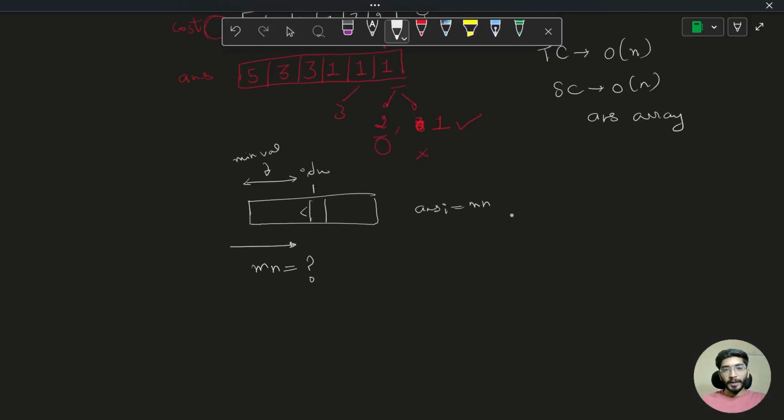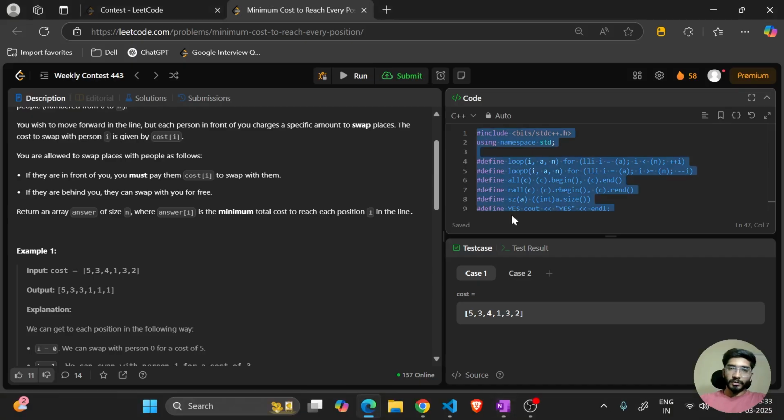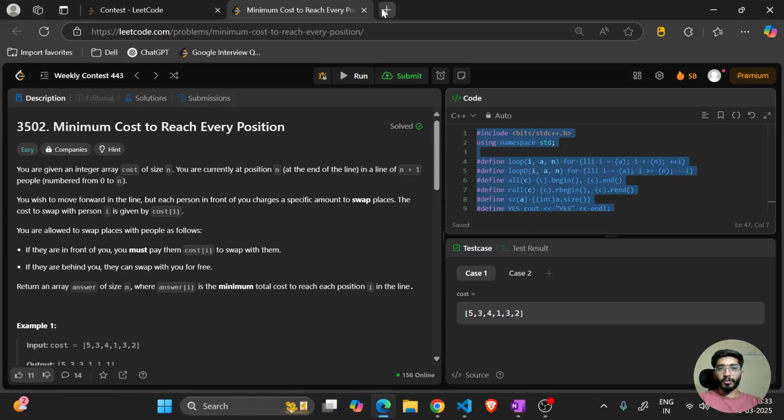Because up till here, if I have all the minimums present before this, the other option could be swapping with this person also. So first I'll take the minimum of this, and then I'll move forward by updating my answer of I. So this was the code for this problem. I hope you understood it, and let's move to the next problem.